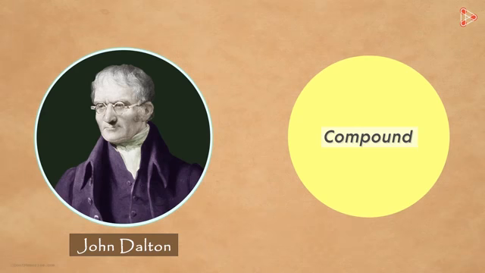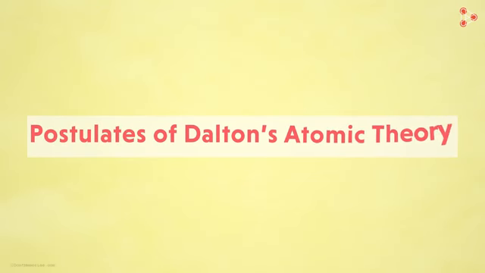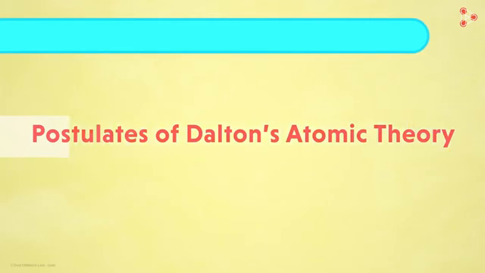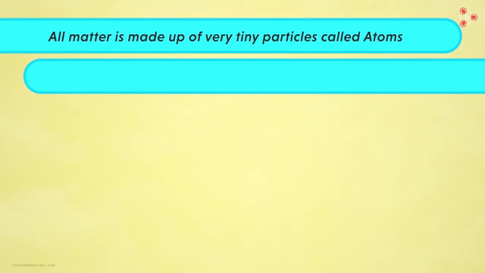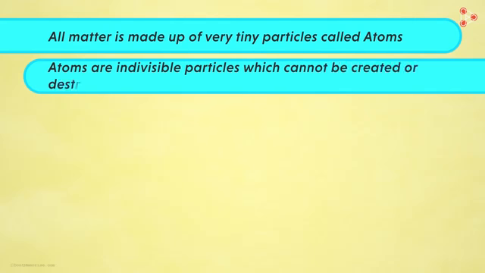Okay, let's first take a very quick look at the 6 major postulates of his theory. First, he said that all matter is made up of very tiny particles called atoms. Secondly, he suggested that atoms are indivisible particles which cannot be created or destroyed in a chemical reaction.